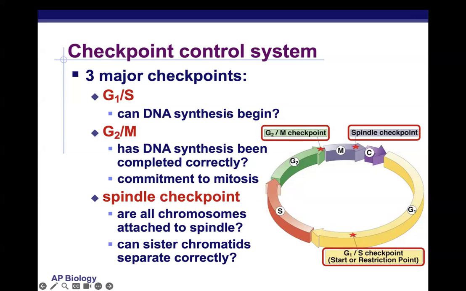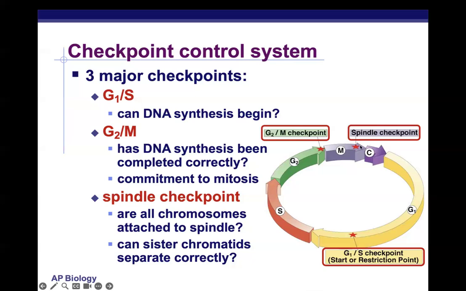There is then the G2/M checkpoint right after G2, right before the mitotic phases, and the cell will stop here and assess, has DNA been synthesized correctly? Do I have, again, enough energy to go through with mitosis? If not, I will wait here, correct any errors that occurred in DNA synthesis, gather more resources, and then move